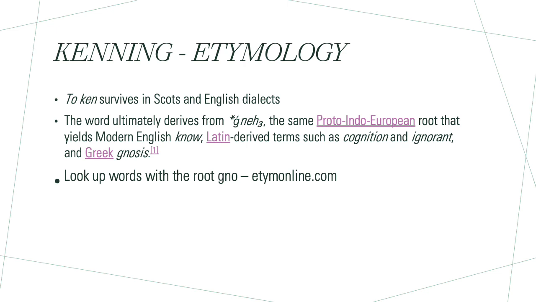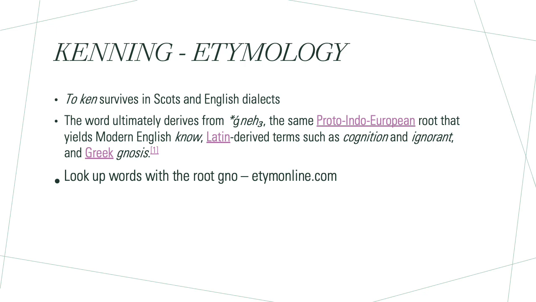And then if you click on that root, it will give you a whole list of words that link to that root gno. But just to give you one to start off with, think about the word diagnosis. If you make a diagnosis, you decide something, don't you? You make a decision on something based on evidence in front of you or what you can see.